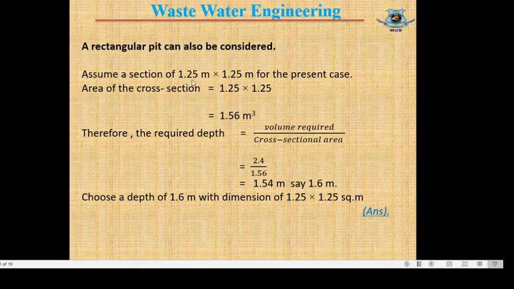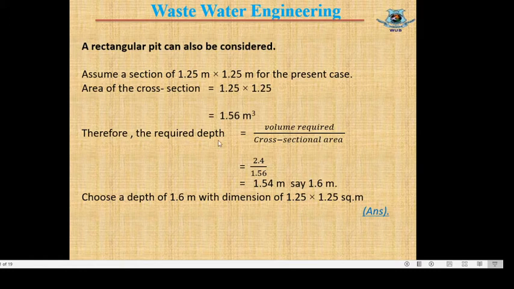Assume a section of 1.25 meter into 1.25 meter for the present case, as the width of the pit should be maximum 1.5 meter, so we take 1.25 meter width for the rectangular pit. That means this is a square pit. So the area of the cross section equals 1.25 into 1.25 equals 1.56 meter square. This one will be meter square, not meter cube.